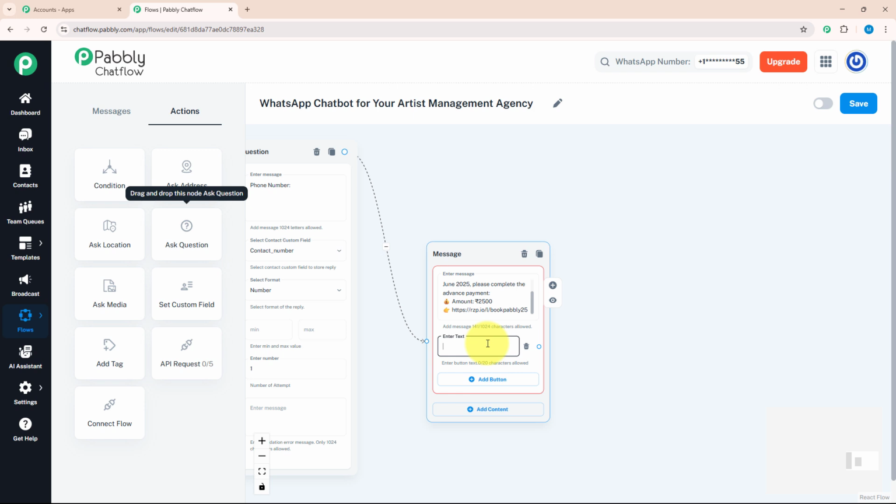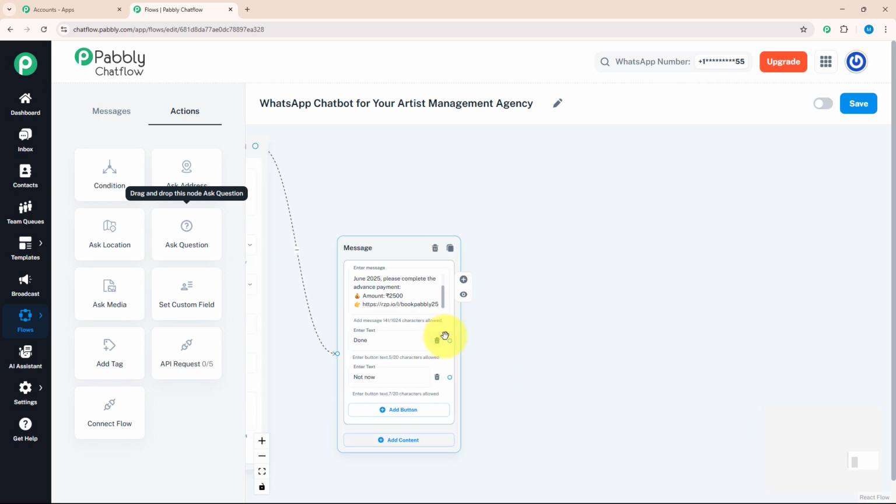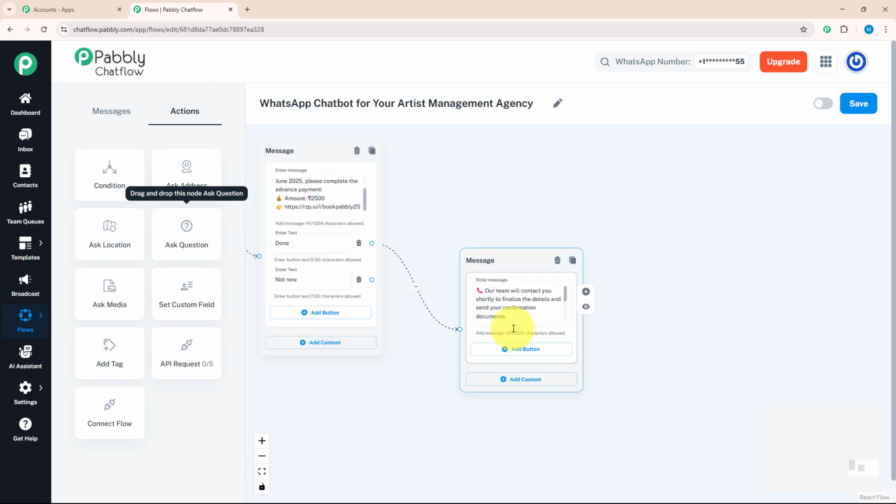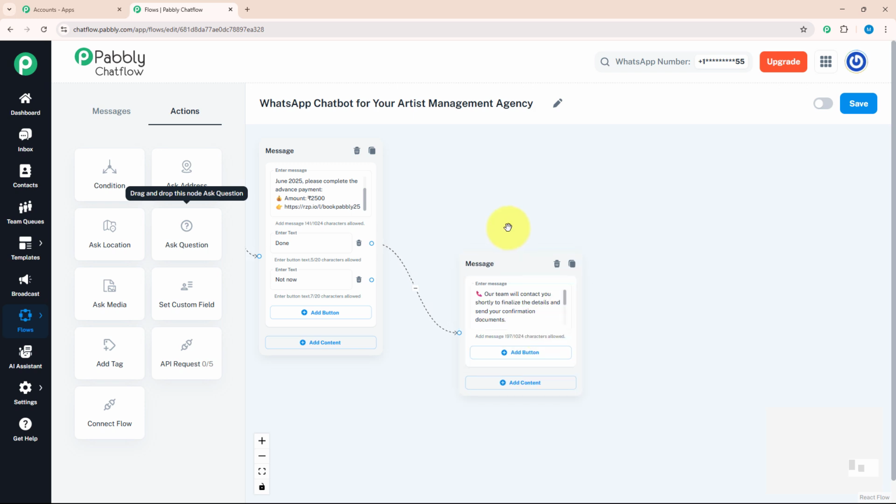As soon as my customer completes the advance payment, they will click on the done button. For that, I will add an action button which says done, and I will add one more action button which says not now. As soon as my customer is done with the payment, I want to send them a message which says our team will contact you shortly to finalize the details and send you a confirmation document. As you can see, I have entered all the desired information that would be needed to book a ticket.